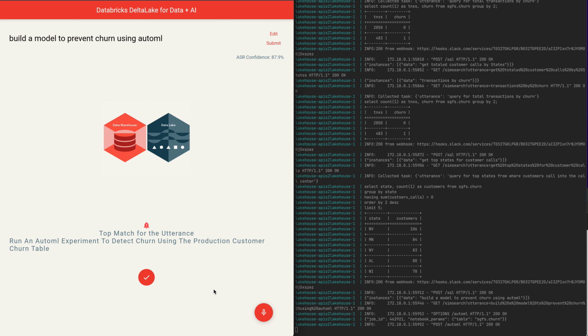We can also ask for other things, right? So this is completely different from the context in which we used this particular application so far, which has been churn, but we can ask different things also, right? This is the reason why an app like this is beneficial compared to a dashboard, right?